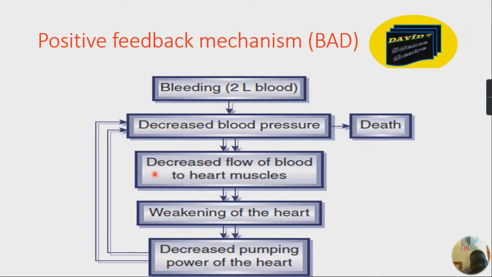So you can notice that in this positive feedback mechanism, there is no bringing back of the cycle to a normal level, but otherwise they continue diverting from the normality. They continue diverting from what is normal to the body. So you see, they are further decreasing the power of contraction of the heart, which will ultimately cause death. So this is a flow chart. Let's continue.